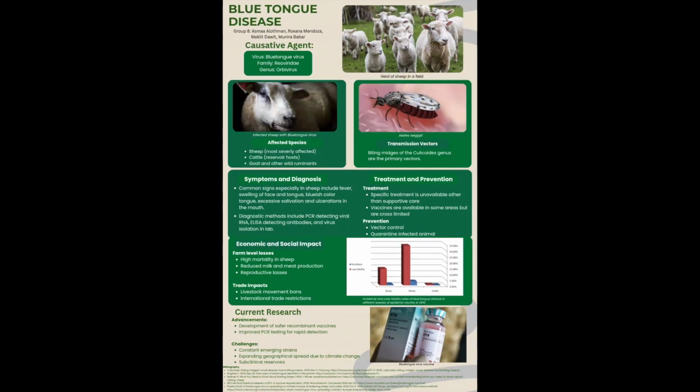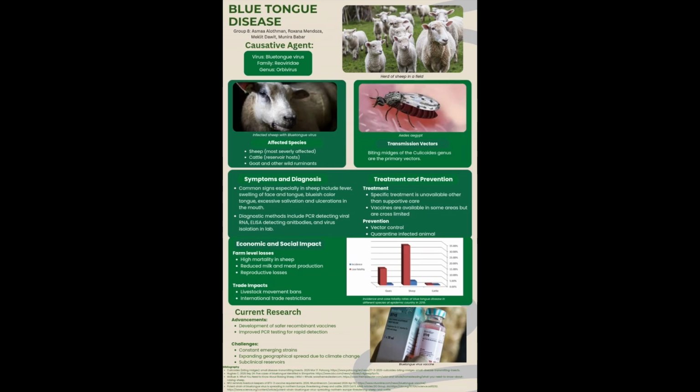Researchers are currently working on developing safer vaccines that can protect animals against multiple strains of the virus. Scientists are also improving diagnostic tools like PCR testing so outbreaks can be detected more quickly and controlled more effectively. However, many challenges still remain. The virus continues to evolve into new strains, and climate change is expanding the geographic range of the insects that transmit the disease. These factors make continued research and monitoring essential for controlling bluetongue in the future.